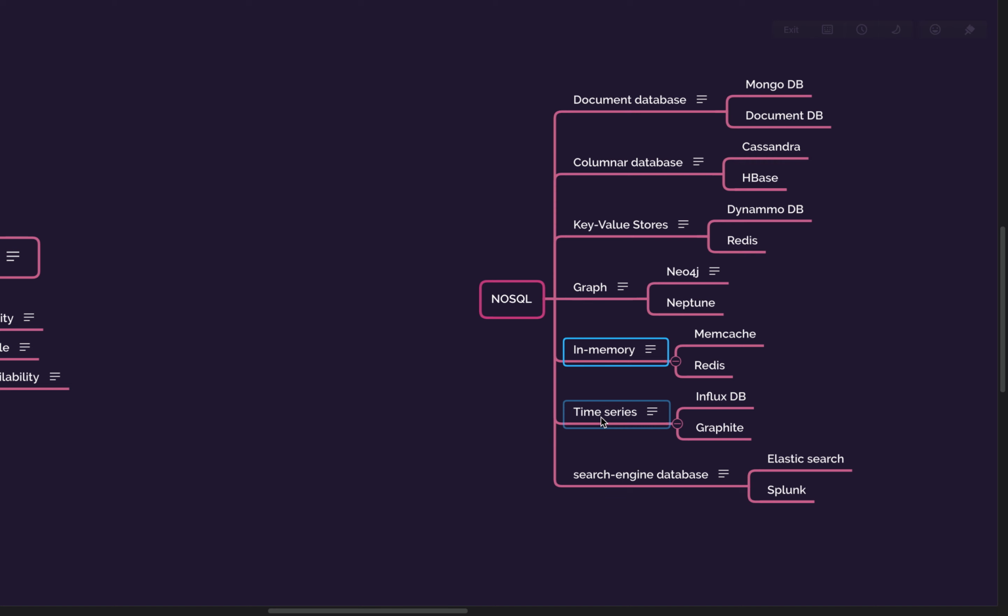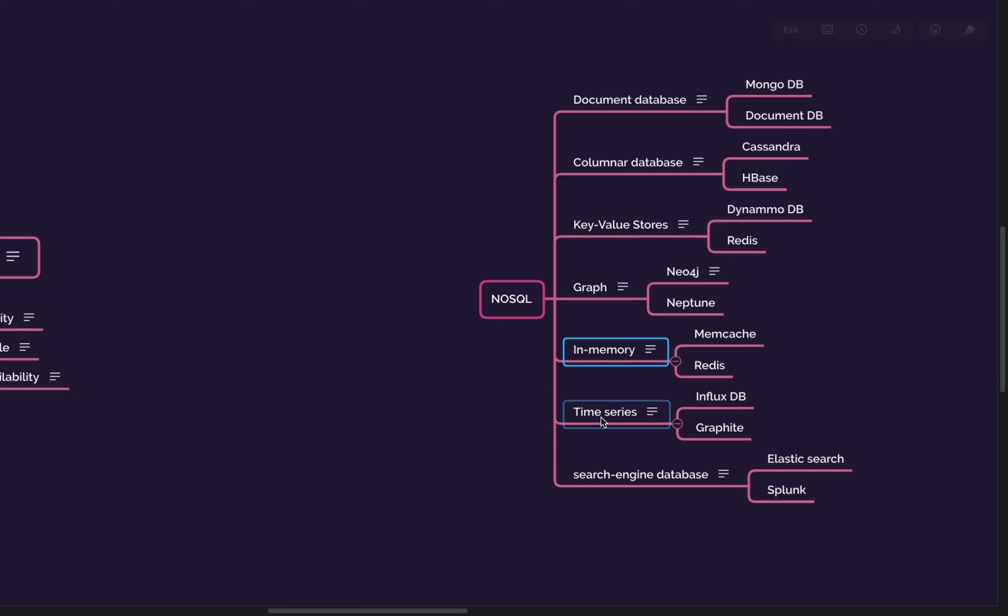Time series database is a little complicated, but it is one of the fastest growing databases on earth as of now. The reason being, there are a lot of events that happen throughout the world.